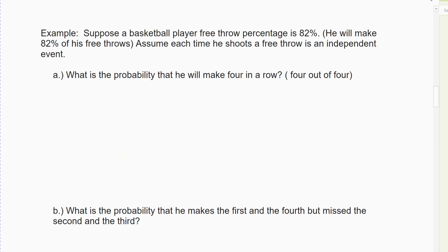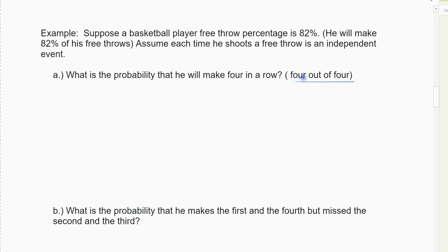All right, we're going to do the basketball example because I think it's an easy one, so we'll start there. Suppose a basketball player, based on his stats, his statistics, this is the statistics part of the class, has an 82% free throw percentage, meaning 82% of the time he makes his free throws, based on his past performances, assuming each free throw is an independent event. So every time he shoots a free throw, he has an 82% chance of it going in. That's what it means to be independent. What's the probability he makes 4 in a row? So 4 out of 4.